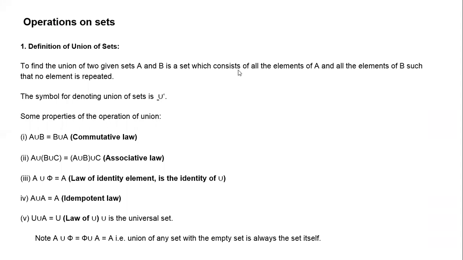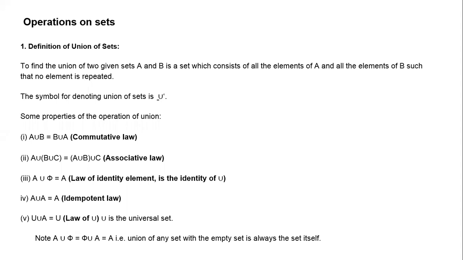We have discussed what equal sets are. Now, what is the difference of two sets? If you have two sets A and B, see here, all of you. For example, we have two sets A and B. How do you write the difference? We write it as A minus B.